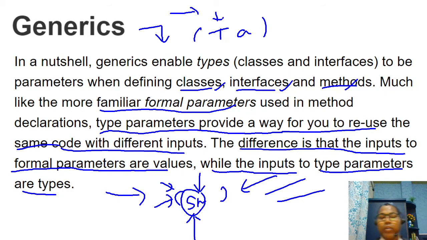Whenever we use a method, we pass the parameter value, like passing 2 to an int parameter. So in the case of a formal parameter, you are passing the actual value. But in the case of a generic type parameter, you are passing the actual data type. I am saying here I want integer or string or float, which data type.